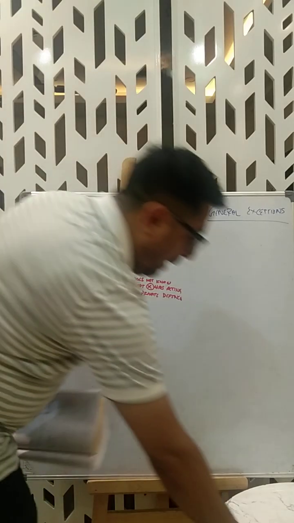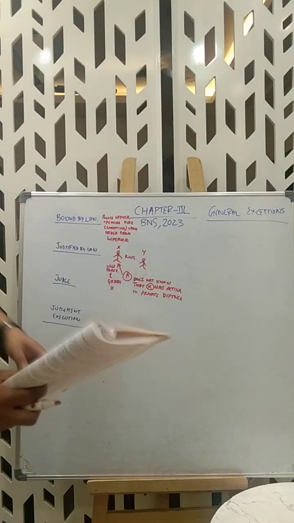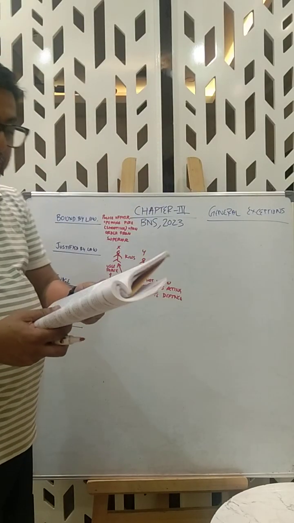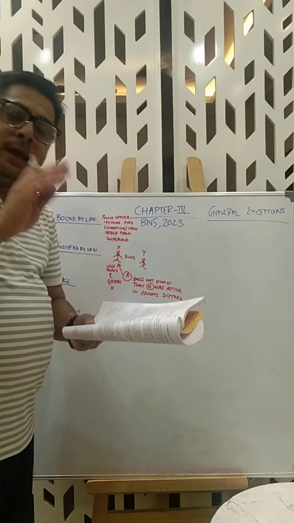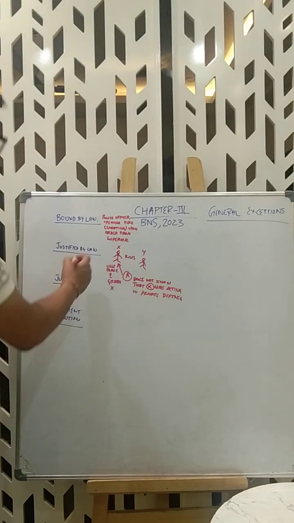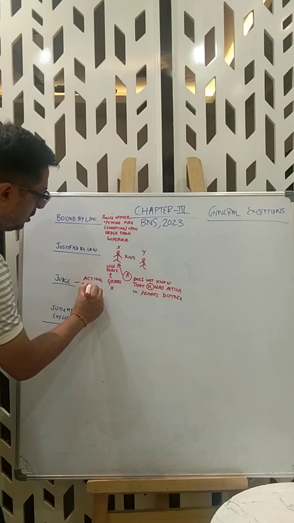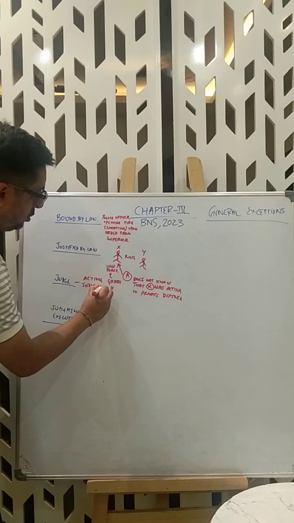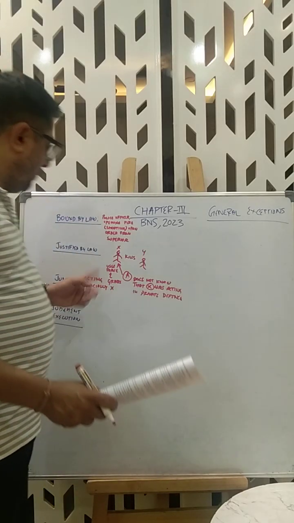If a judge, while acting judicially, does something in excess of that power, it is not an offense. Simple. If he is acting judicially, I mean if he passes orders, whatever he does, it's not an offense.